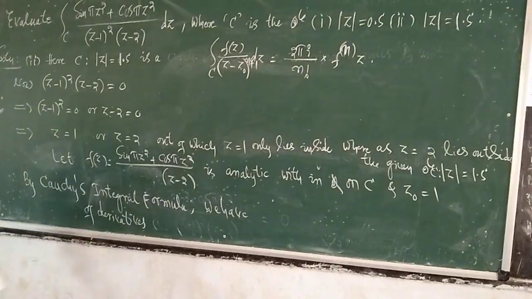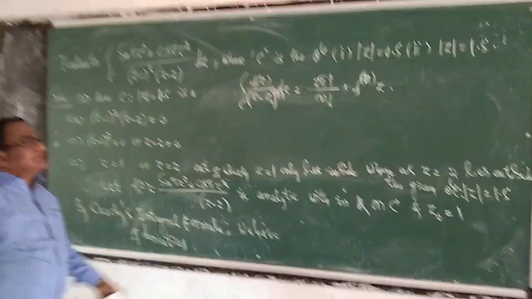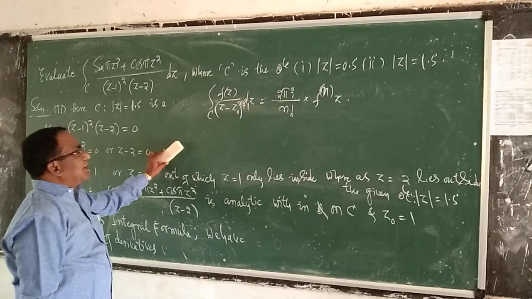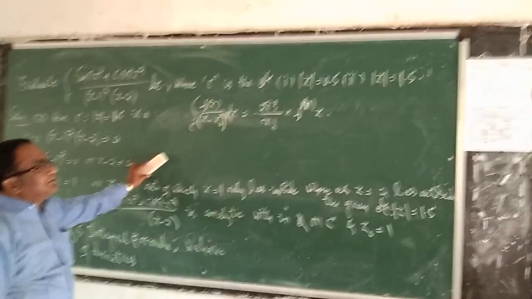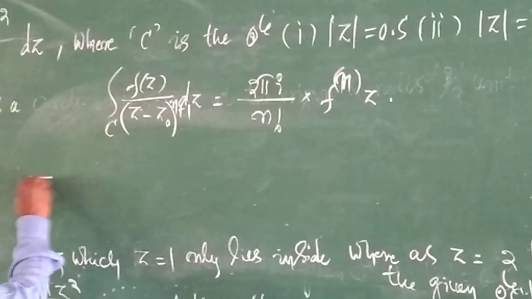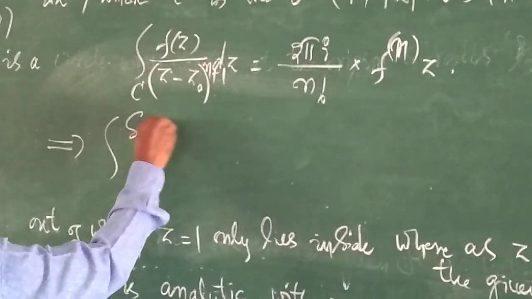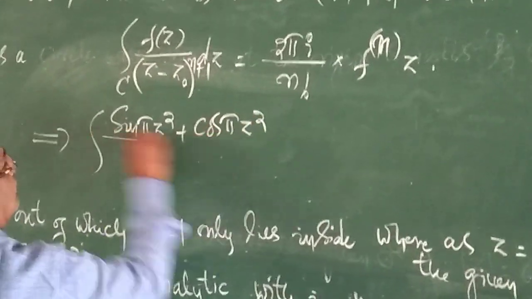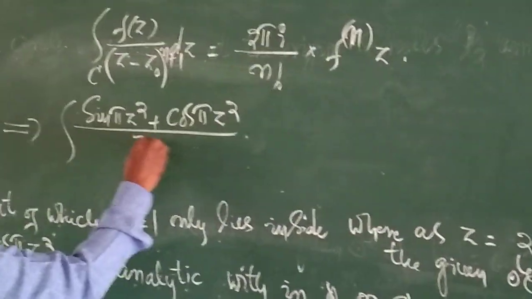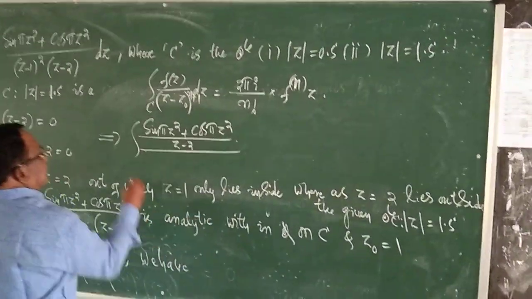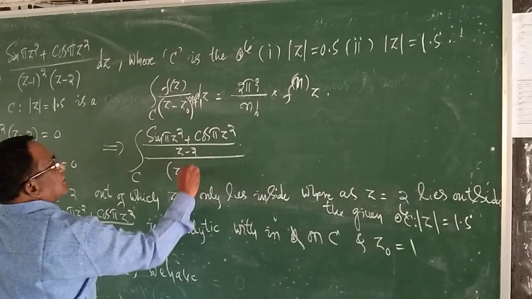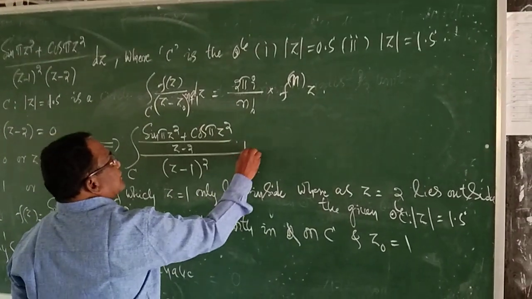We have the integration of f of z divided by z minus z0 whole to the power n plus 1 into dz is equal to 2 pi i divided by n factorial into f to the power n of z0. That implies the integration where f of z is sin pi z square plus cos pi z square, whole divided by z minus 2, whole divided by z minus 1 whole square into dz.